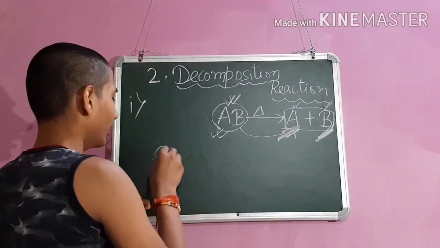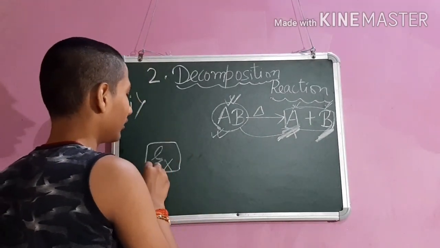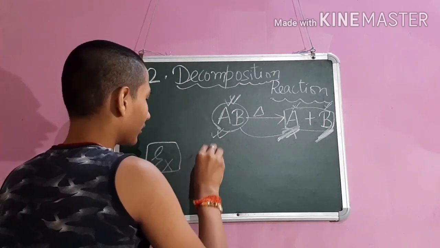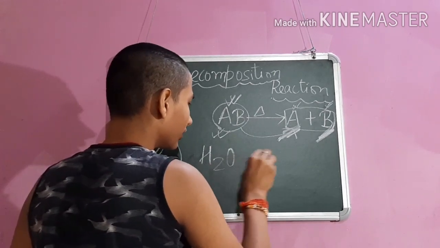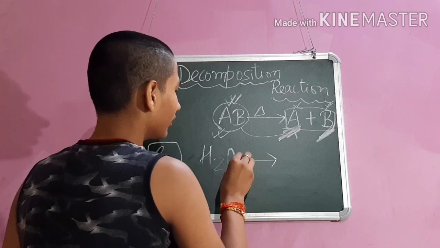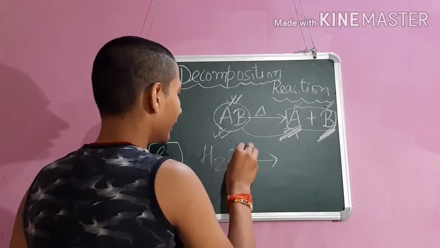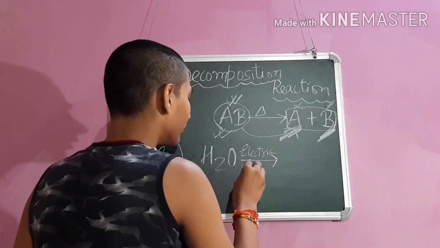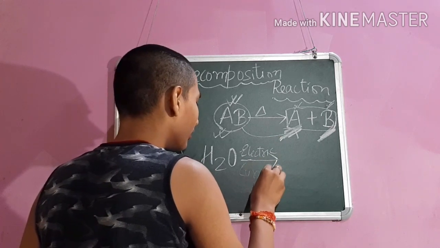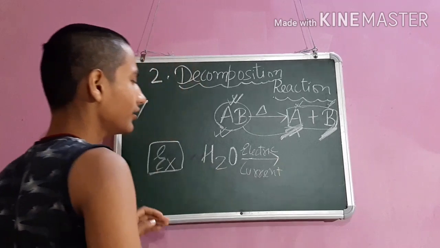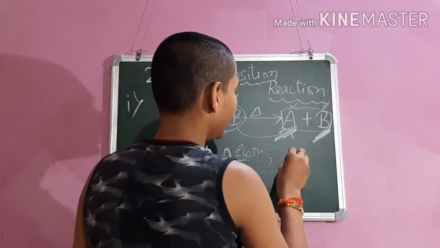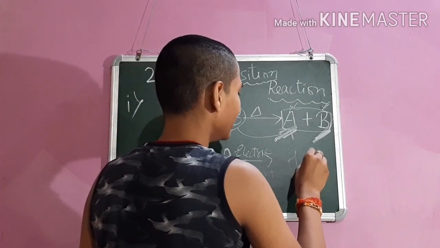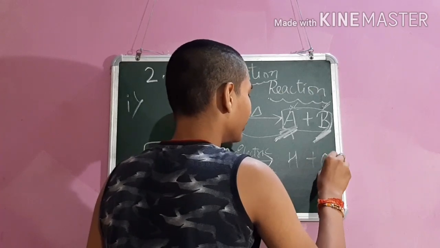Let's take one example. Water. In water, when electric current is passed, then it breaks down into hydrogen and oxygen.